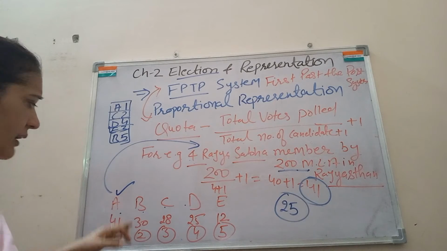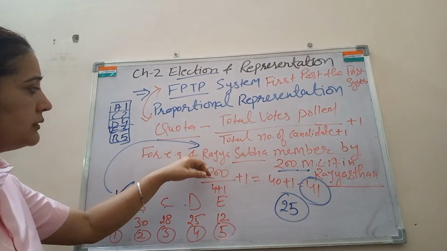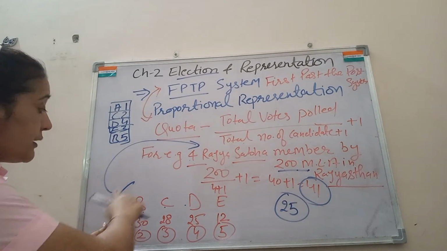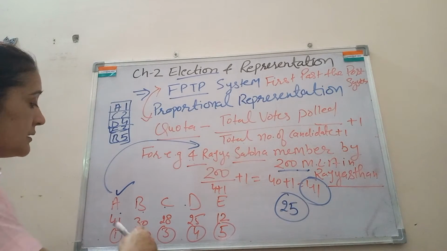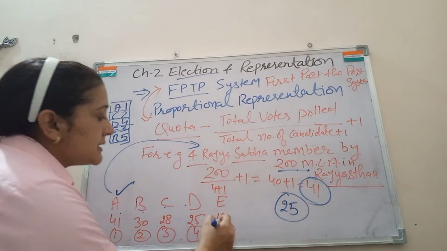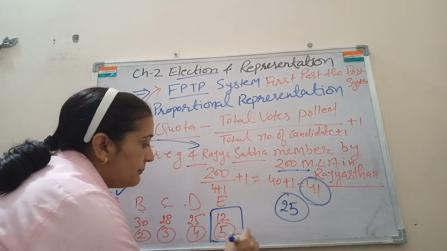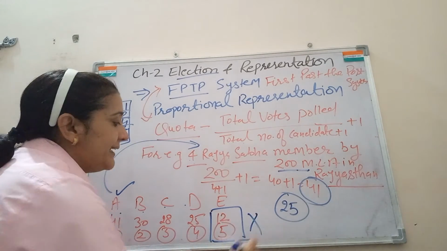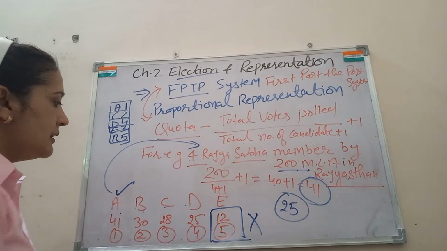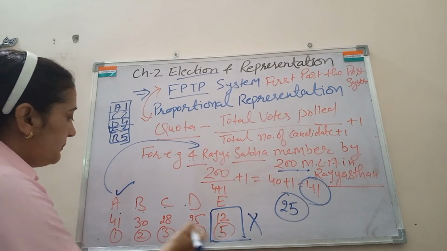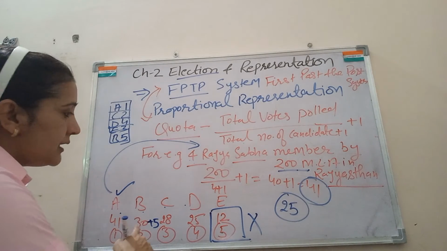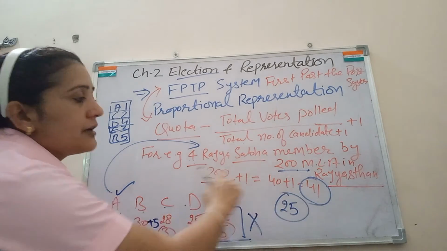So he is eligible to become a member of Rajya Sabha. Now see what happened in this. Four members are required to be elected, and only one got the required quota. How will the other 3 be elected? This second candidate got 30, and this one got 25. Now the candidate who got the minimum votes will be eliminated, and his votes will be transferred to the other candidate. So the votes will be transferred here, and now it becomes 35. Still you can see that it is not the required quota.